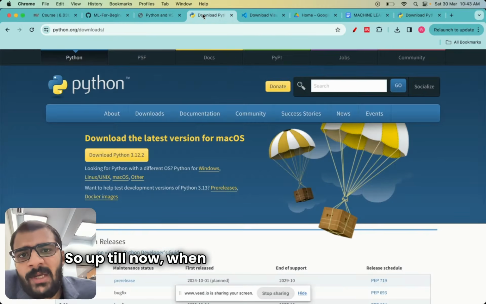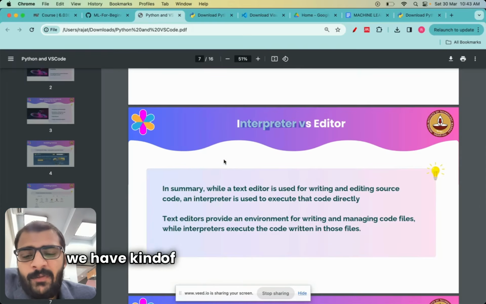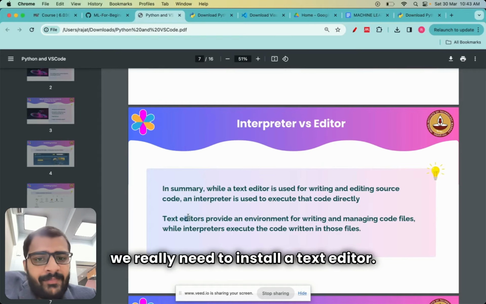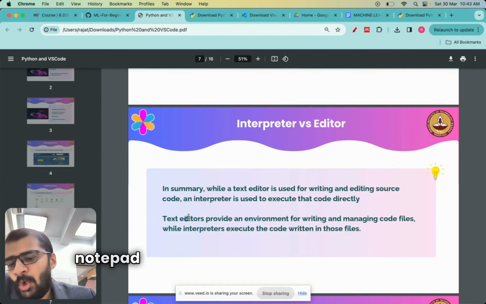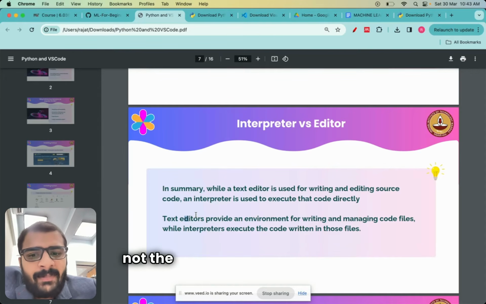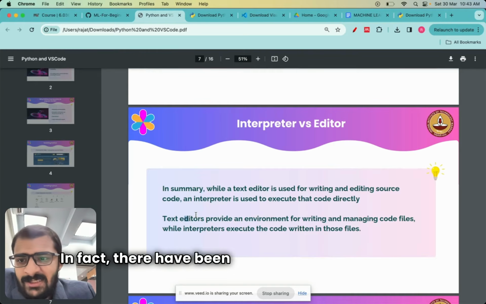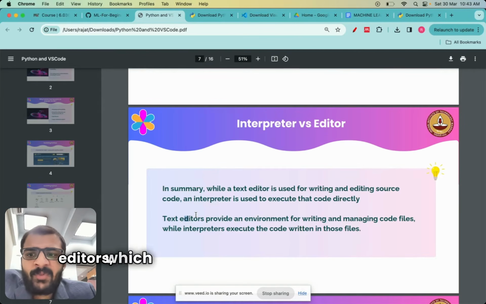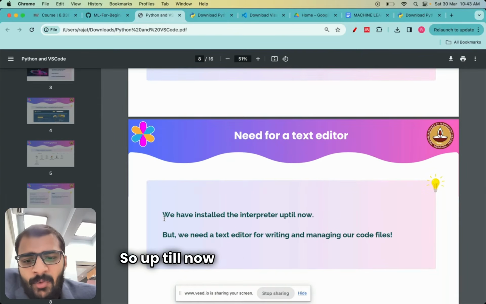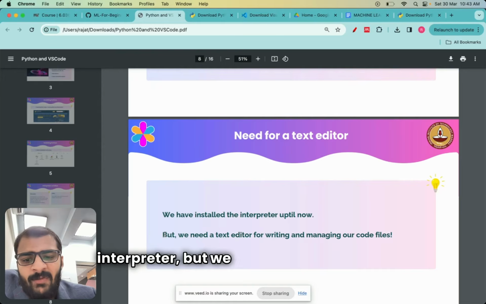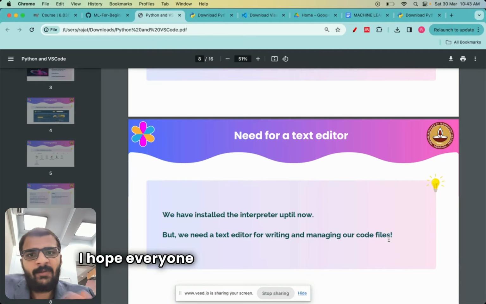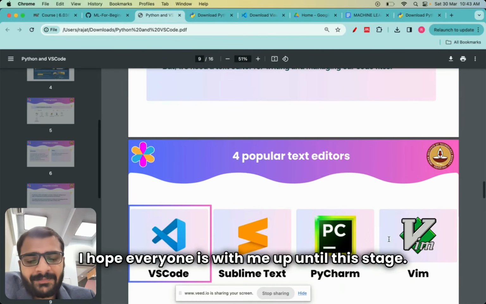So up till now, when we have downloaded Python, we have kind of installed the interpreter. But now we really need to install a text editor. And you may be thinking, I do have Notepad already, so can I just use Notepad? You can use Notepad, but it's not the best for file management. In fact, there have been some brilliant modern text editors, which I'm going to introduce you right now. Up till now, we have installed an interpreter, but we will need a text editor for writing and managing our code files. Correct? I hope everyone is with me up until this stage.